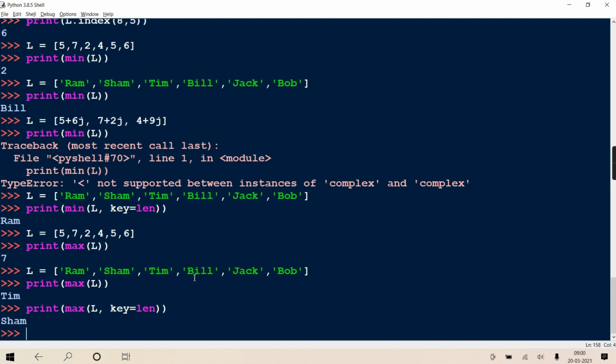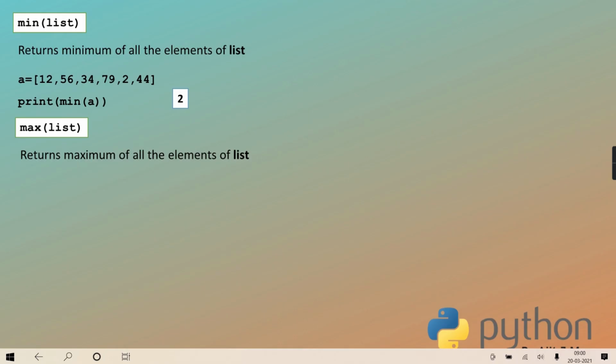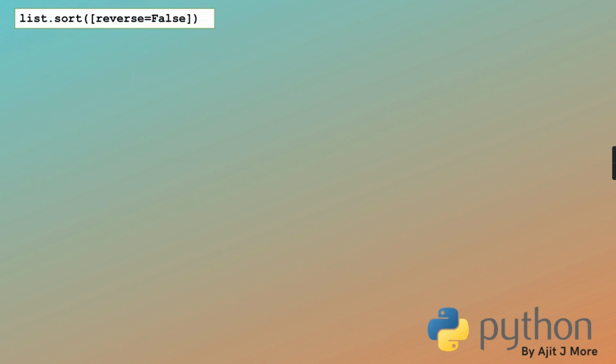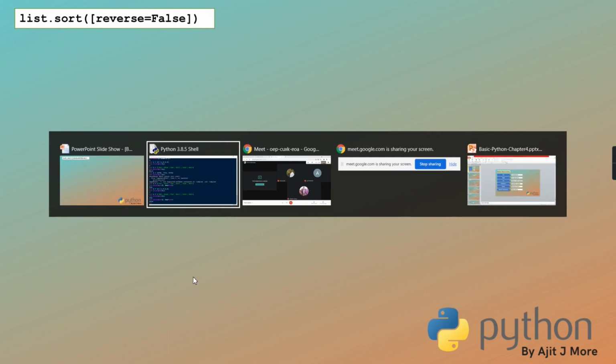Clear? Hope it is clear to you. See, A equal to 12, that same list I have taken, and max of A is 79. So till here it is clear to all of you.